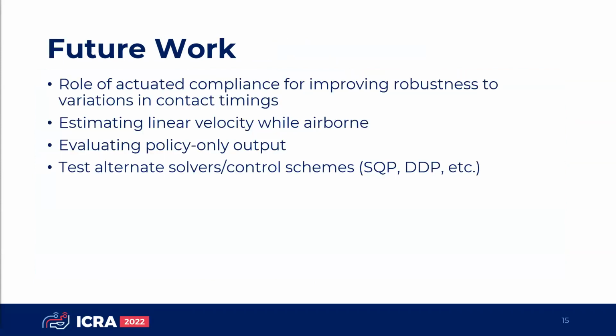Future work will involve investigating how we can take advantage of actuated compliance to improve robustness, as well as estimate the body velocity while airborne. Recent work has also demonstrated impressive results from directly using the outputs of function approximators, which is being explored as well. Finally, it is possible that alternative solvers and control schemes may be more suitable for the optimization task at hand and need to be benchmarked against the current work.